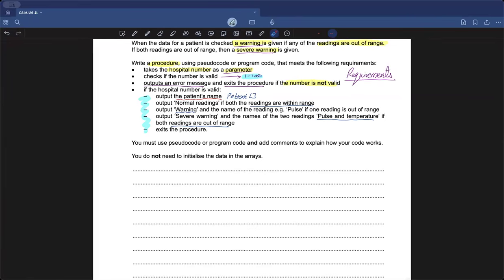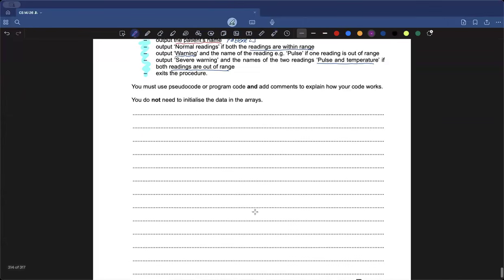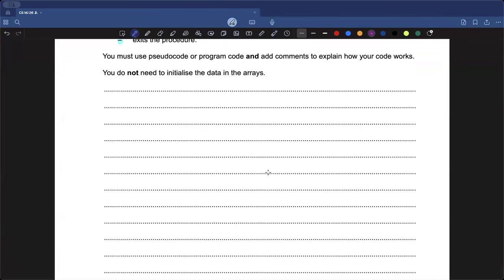Now let's move on and start answering this question. The question says that you need to create and do everything within a procedure, which apparently means that you don't need to take anything as an input. We need to start off with the keyword procedure and do all the coding inside it. The first statement says that you do not need to initialize the data in the array. So for all those who might be declaring an array or adding data into it, the question said that you don't need to do it.